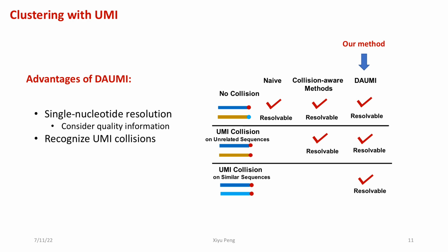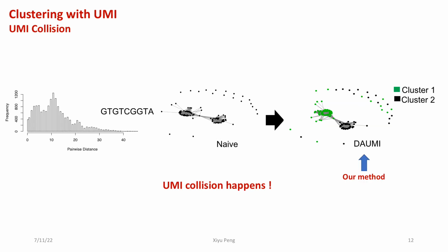Compared to other UMI-aware clustering tools, our proposed method has several advantages. It has high resolution since it takes into account both UMIs and quality information, and it can recognize UMI collisions, that is, the same UMI attaches to 2 distinct biological sequences. For better illustration, here I give an example for UMI collision we found in an HIV dataset. Only our method can accurately identify two distinct haplotypes attached with the same UMI.